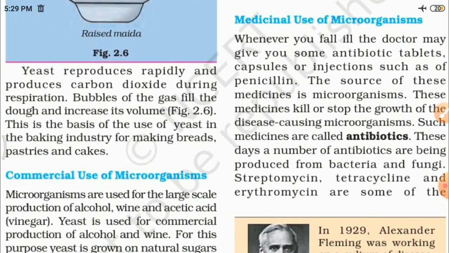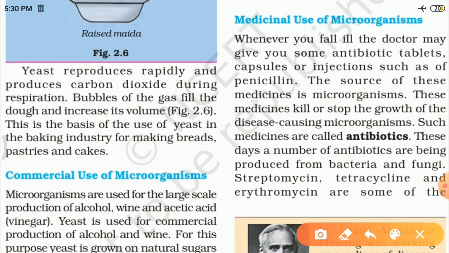Now next is the medicinal use of microorganisms. There is also a medicinal use of microorganisms. Whenever we fall ill, we go to the doctor. Doctors give us antibiotics. Those antibiotics are also prepared by microorganisms. So that is another use of microorganisms.